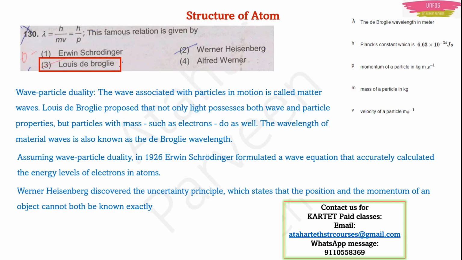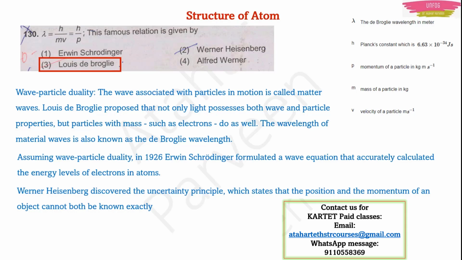Now, what did Werner Heisenberg do? He discovered the uncertainty principle. What is the uncertainty principle? The uncertainty principle states that for both the physical quantities, position and momentum of one object, you cannot know them at a time exactly. Means you cannot catch them at a time, you can say. If you know the position, then you will have some uncertainty in momentum. Uncertainty means not sure. You are not sure of the value of momentum.